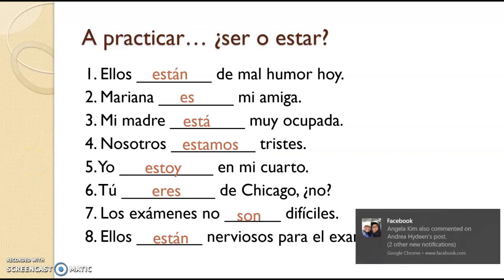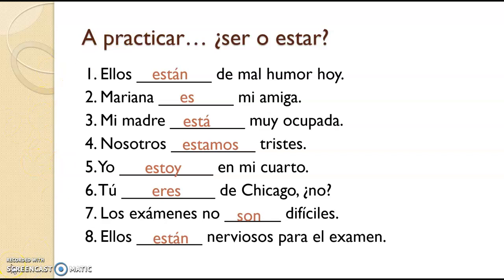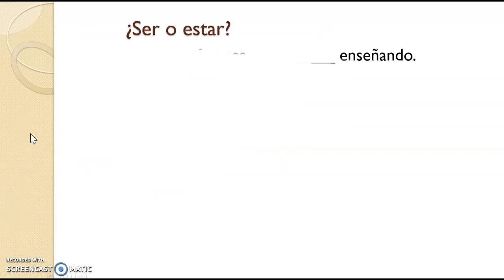I'm going to pause it right here. You're going to pause it as well. Do the second page, the second installment of those ser estar things, and then I'm going to flip through them pretty quickly. So give yourself some time to determine why you're using ser or estar, and then when you're ready, hit the play button, and I will click through those fairly quickly. Here we go. I'm going to give you guys those examples on the next slide.